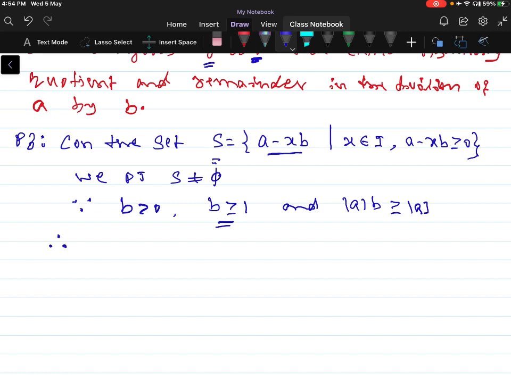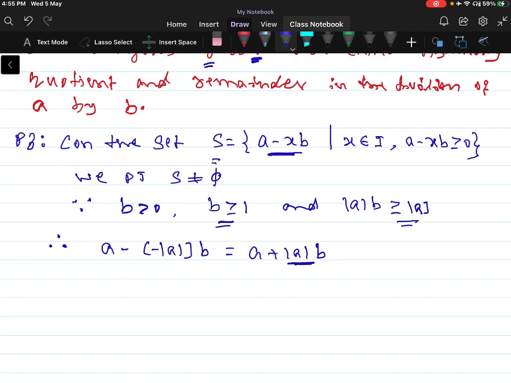Therefore A minus XB can be written as A minus, in place of X we can write minus of mod A, into B. So this is equal to A plus modulus of A into B. Modulus of A into B is always greater than or equal to modulus of A from the result.